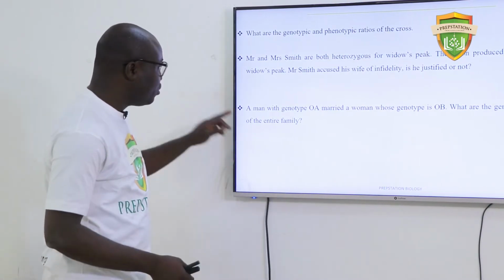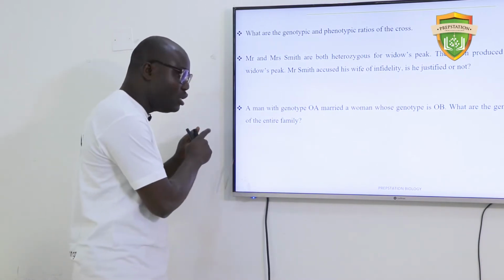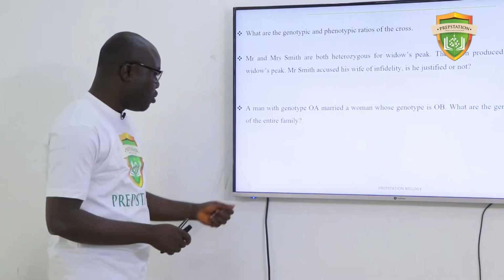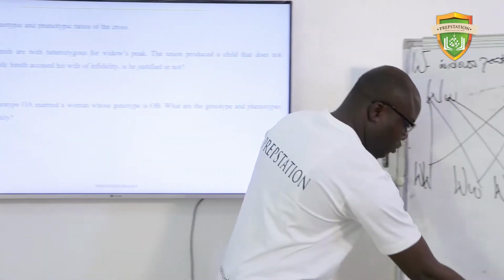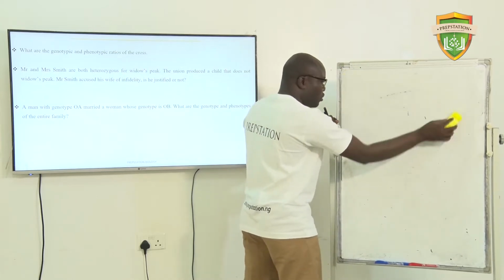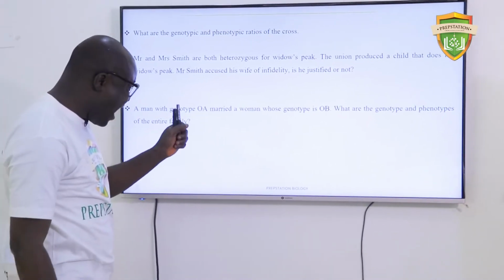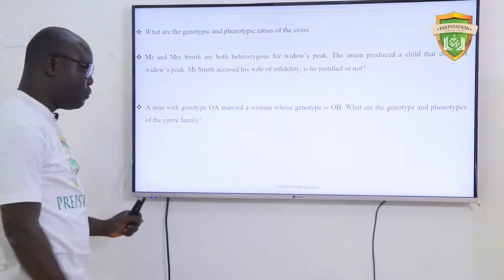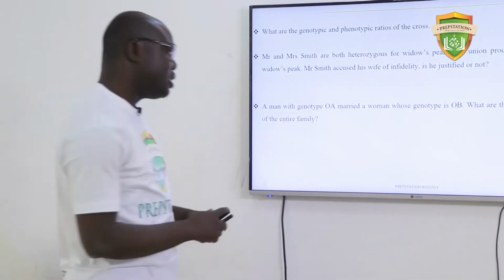Okay, then the next question. Please, I want you to pay attention to this question. We have not dealt with this part of biology in the part I've explained, but it is very, very common in JAMB questions. Okay, please stay with me. I'm sure many people will always run away from topics that involve blood. A man with genotype OA married a woman whose genotype is OB. Then what are the genotypes and phenotypes of the entire family?